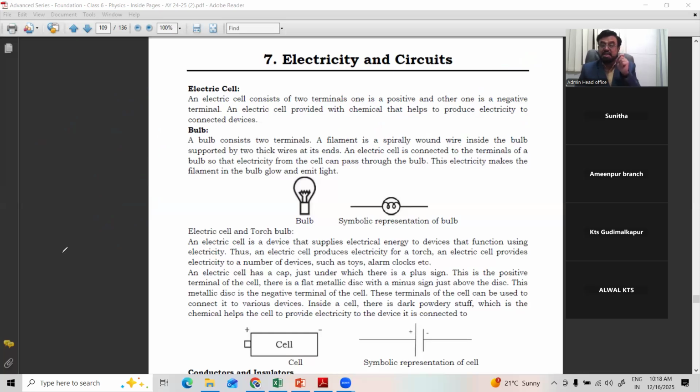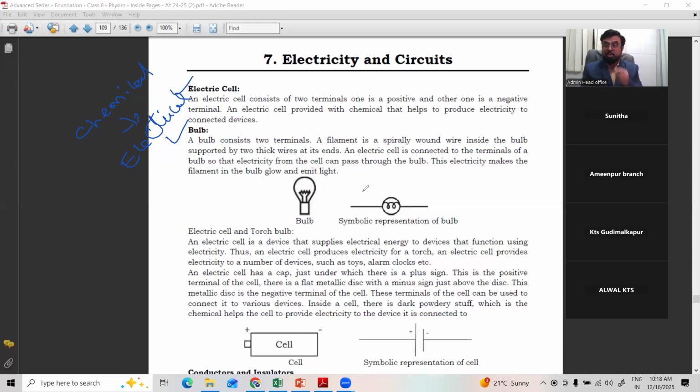In every cell, chemical energy is converted into electrical energy, right? Remember the chemical paste in a cell or battery. The electric cell is a very important component of electricity.